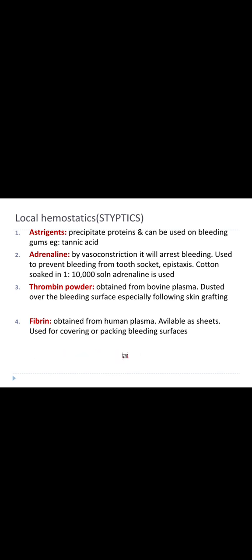Next one is gelatin foam. The gelatin foam will provide a meshwork and will activate the coagulation pathway. Next one is systemic coagulants. They are vitamin K and ethamsylate. First one is vitamin K, which is essential for the biosynthesis of clotting factors. Vitamin K preparations are available for oral, subcutaneous, intramuscular and intravenous routes.